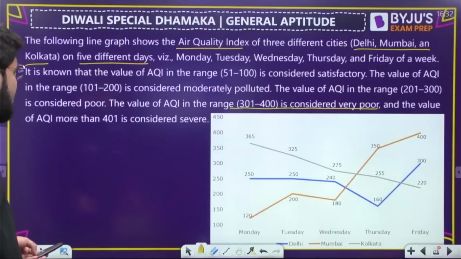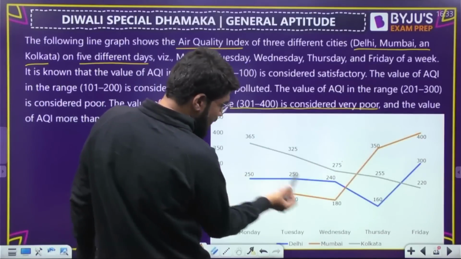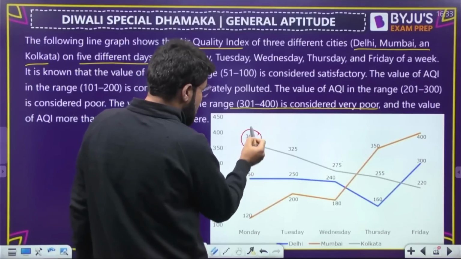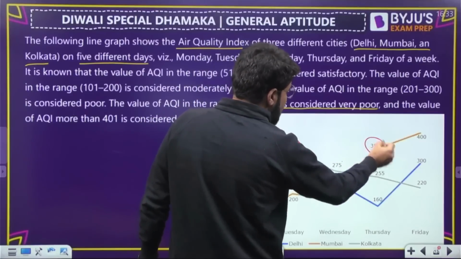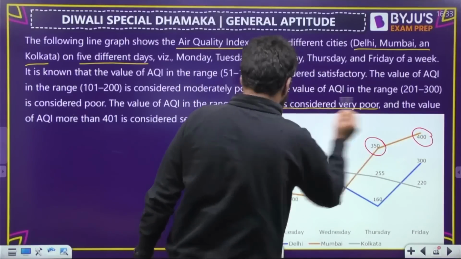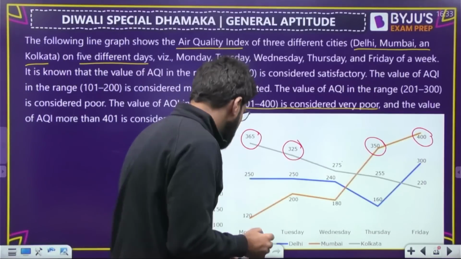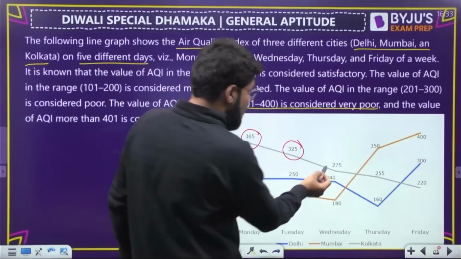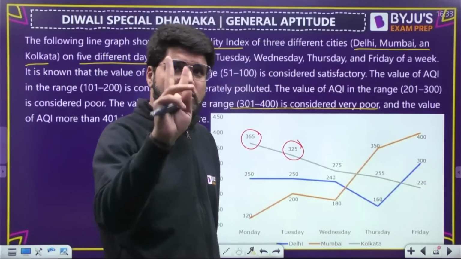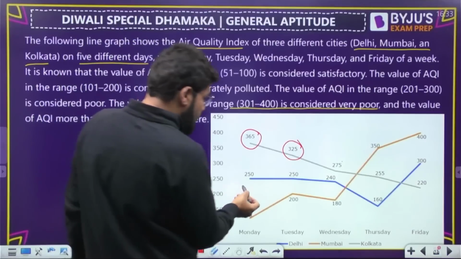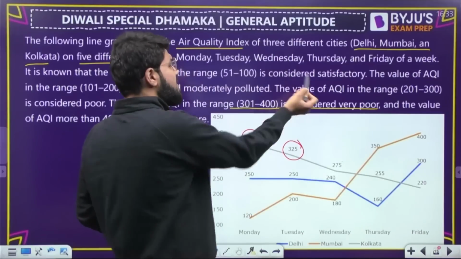Now for which city is this so? Let us look city by city. Let's have an observation. This grayish line is for Kolkata. Yes, this is 301 to 400. This is also 301 to 400 range. This is lesser. This is 301 to 400. This is also 400, so 400 is also within the range. Sorry, I went to the orange line. 275, 255, 220. No, so yes, it is there for 2 of the days, that is Monday and Tuesday. So Kolkata is definitely correct. The blue line, Delhi, 250, 250, 240, 160 and 300. 300 is not. 301 to 400 is very poor.